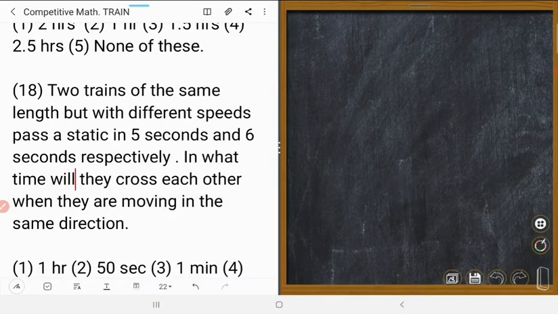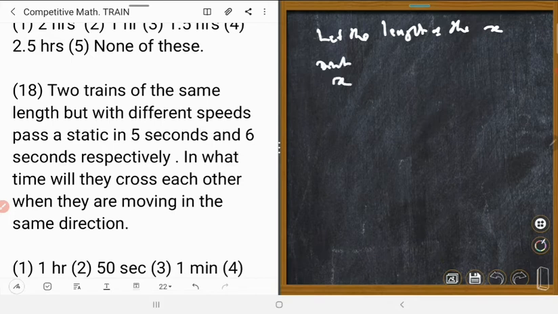So let the length of the train be x. For the first train, the distance is x and the time is 5, so the speed is x by 5.